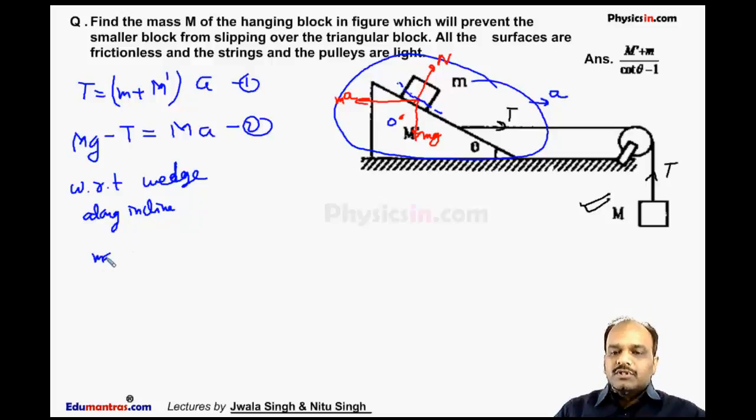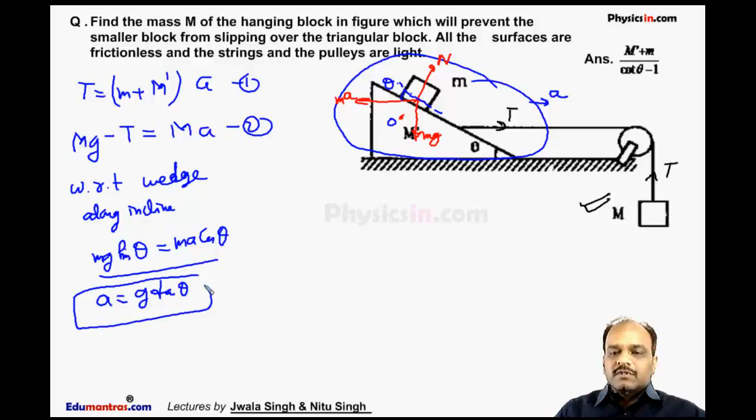So mg sin theta must be equal to ma cos theta. This angle is also theta. So these two forces are balanced with respect to this observer who is sitting on the wedge. So from here we get A is equal to g tan theta. This is the acceleration of the system needed such that these two will remain in contact and stationary.